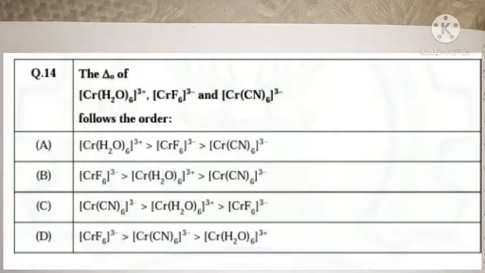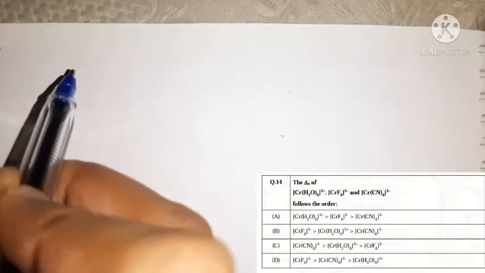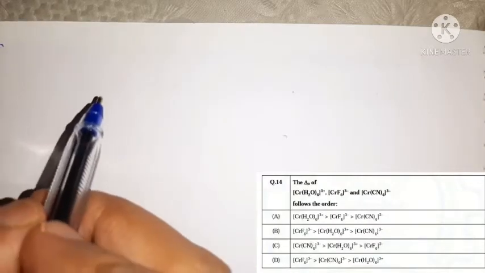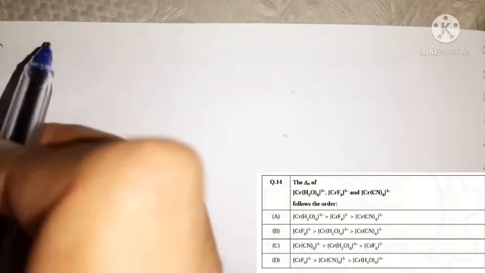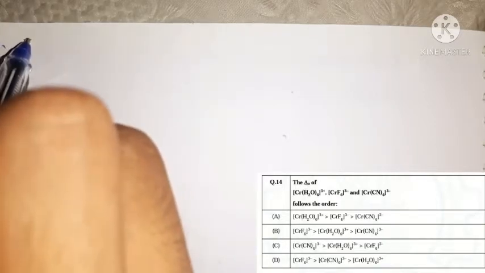Now we move towards our next question, and see, it says del O of these complexes follows the order, and we have four options. So you must find the order of del O for these complexes. Let's do the solution of this question. We have three complexes.